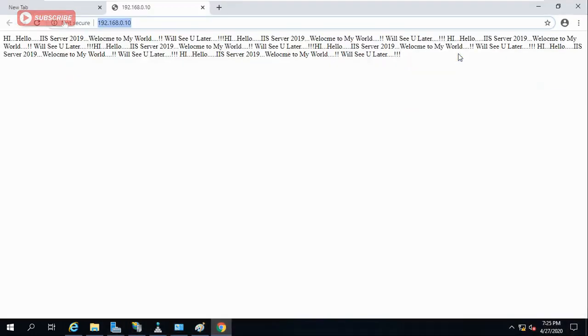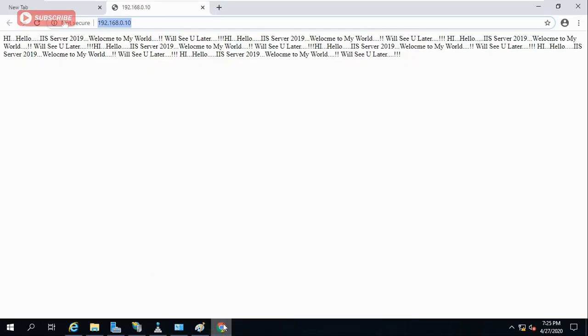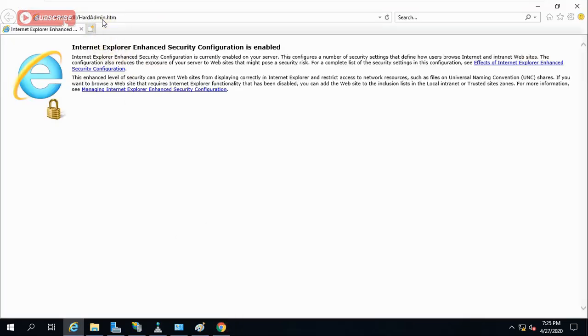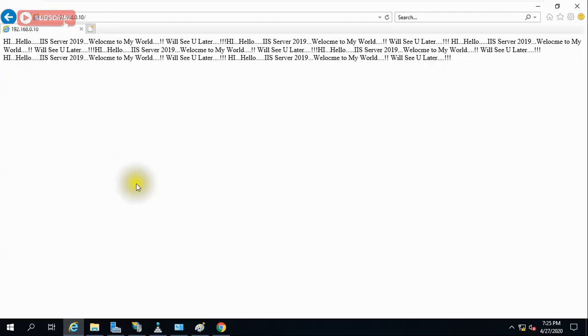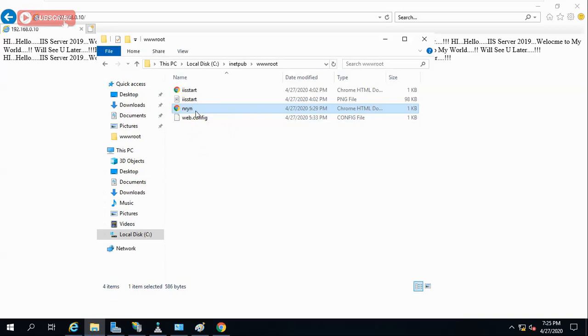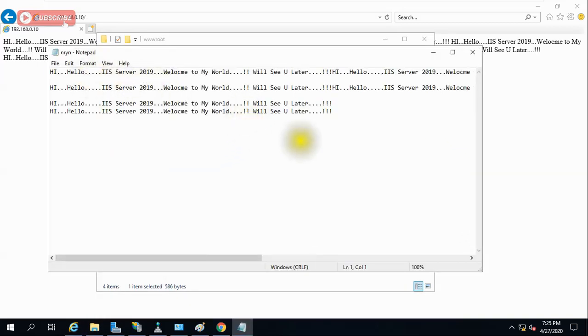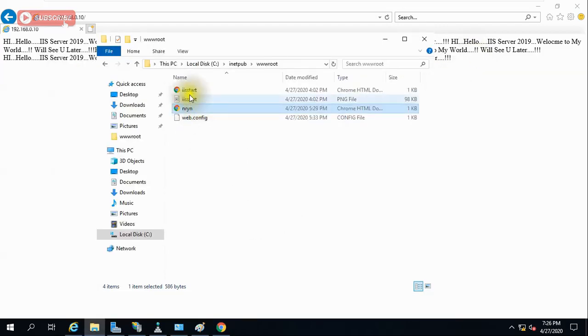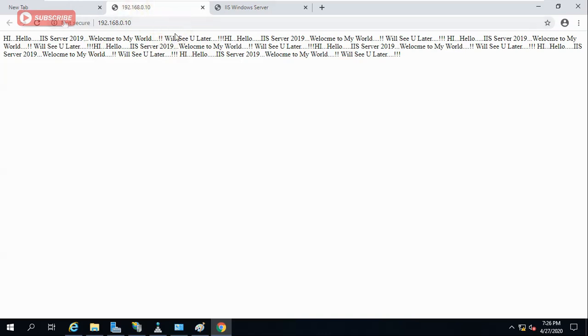Now what I want here is to open it by IP address. This is my default web browser, so it went there. Let me give the IP address. It is opening. This is my website which I have created here just for demo purpose. And if you open this one, it will also come. This is created by default.